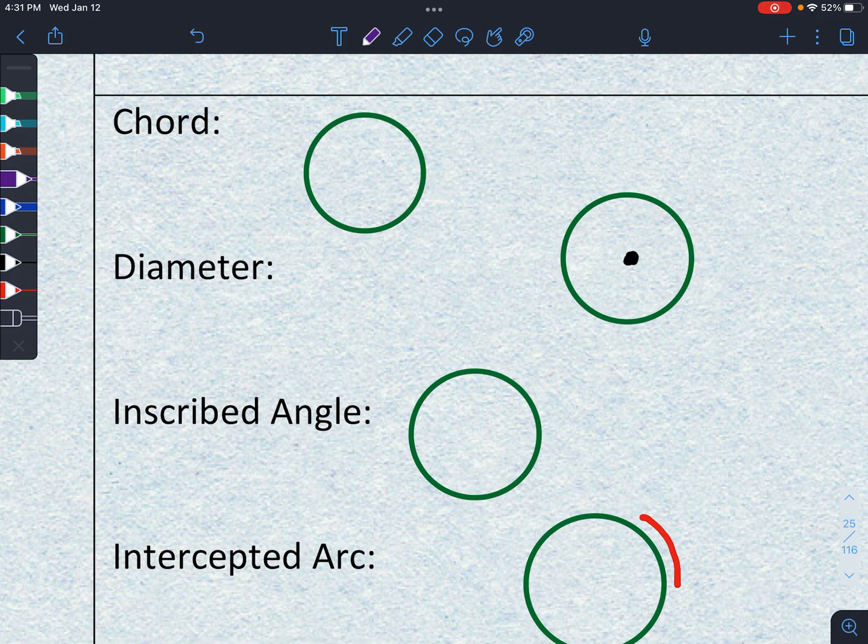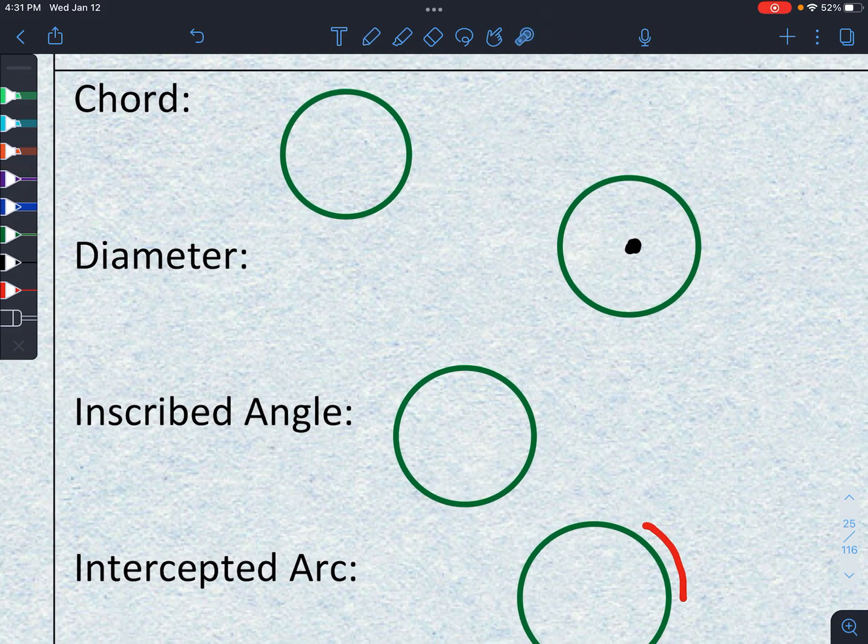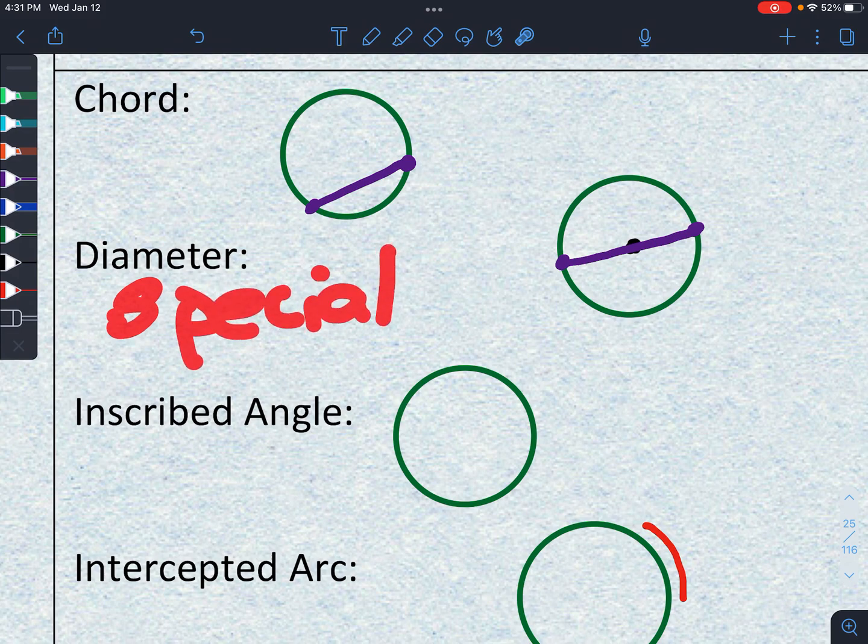So a few definitions here in case you are unfamiliar with circles. Let's start with simple ones. Diameter goes from edge to edge through the center. So it joins any 2 points on the circle as long as it contains the center. Now say you take other 2 points that are just random points. Then that's not a diameter, it's called a chord. So this is a chord, this is a diameter. A diameter is a special chord, special because it contains the center.